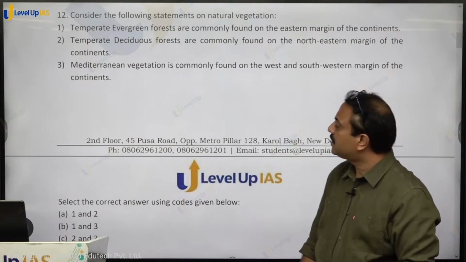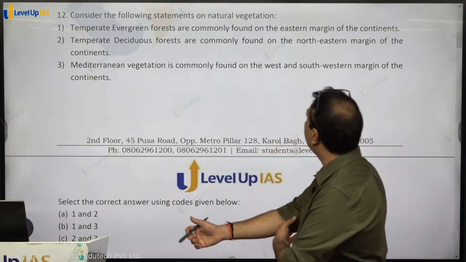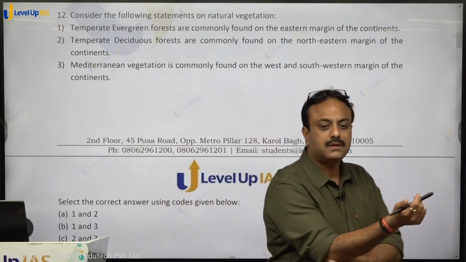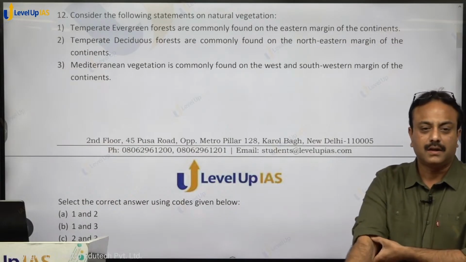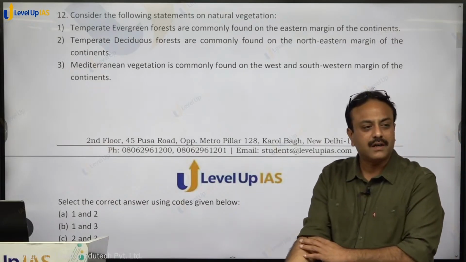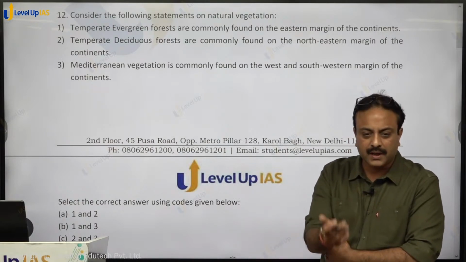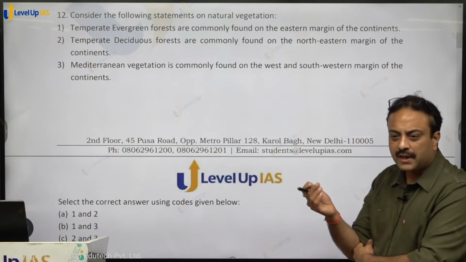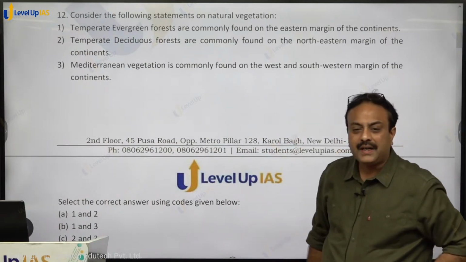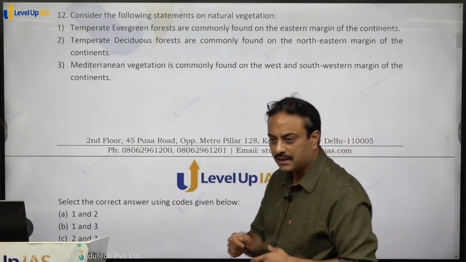Consider the following statements on natural vegetation. Temperate evergreen forests are commonly found on the eastern margins of the continent. China type of climate, Gulf type of climate, temperate evergreen forest on the eastern and the southeastern margins of the continent in temperate region. Very much correct. It is a mix of hardwood and softwood trees, right? Temperate deciduous forests are commonly found on the northeastern margins of the continent.